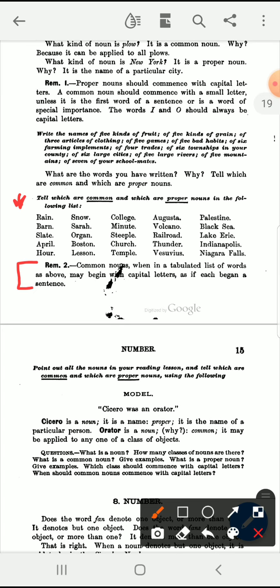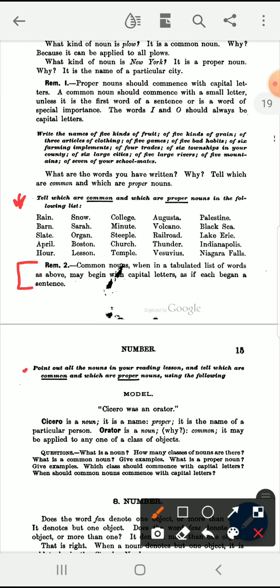And if you see a list with words that begin with a capital letter, it doesn't mean that they are proper nouns. You always need to think about the definition of a common noun and the definition of a proper noun. And when you see a word and ask whether it's common or proper, you need to use the definitions of common nouns and proper nouns to decide whether each noun is common or proper. Let's continue.